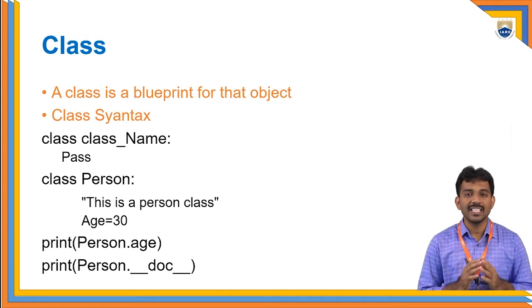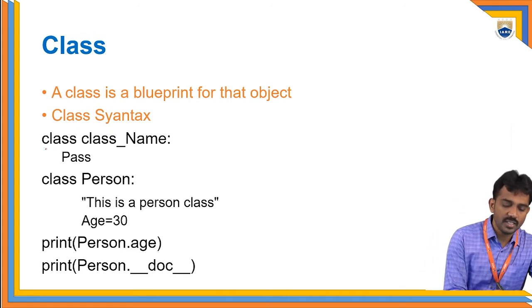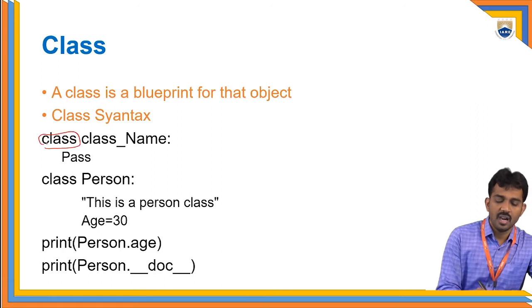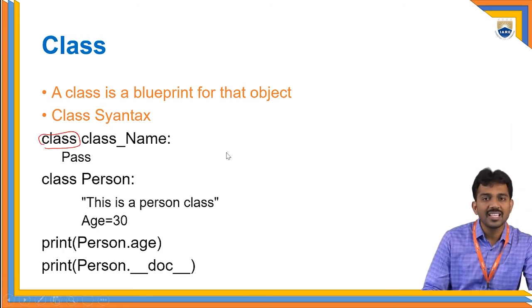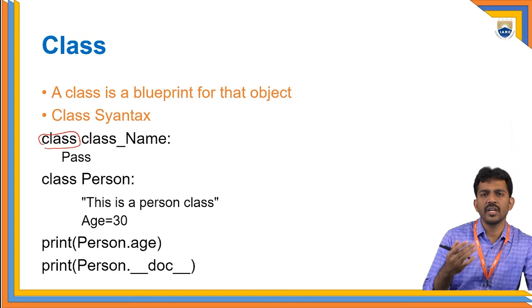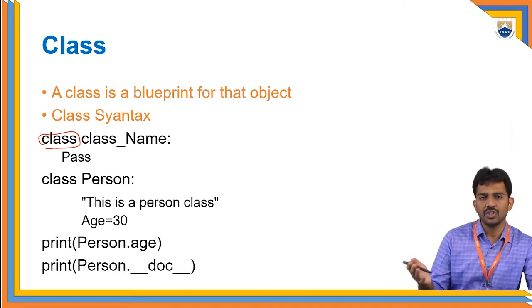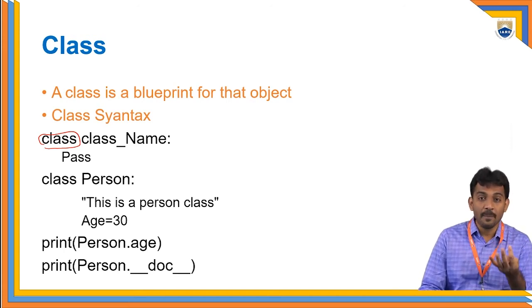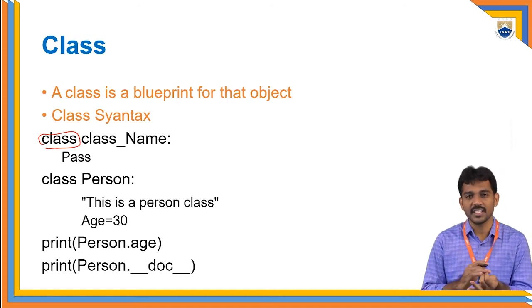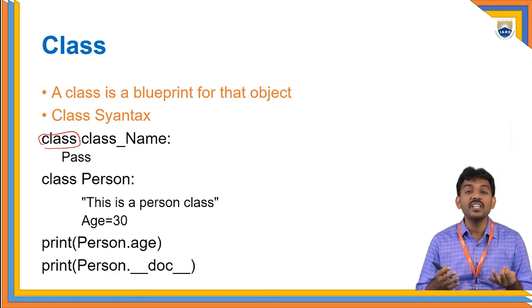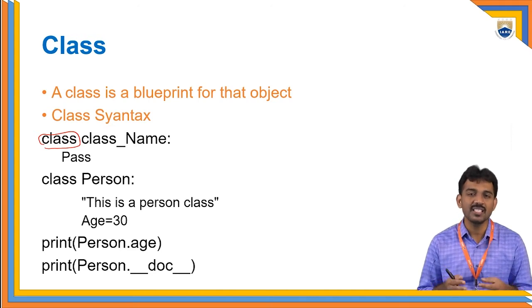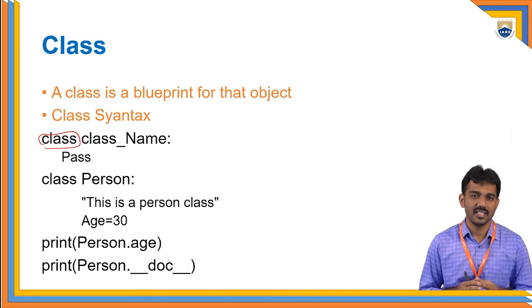If you observe the class syntax, class is a keyword. Please note this. And the class name is as you wish, based on the situation. For example, if you are going to solve the college database, then you can take a student class, or a library class. Suppose you are handling a banking application, then you go for an employee class. The employee class contains employee name, employee ID, employee salary. These are the characteristics. Each employee contains different values. That is the difference between the class and object.